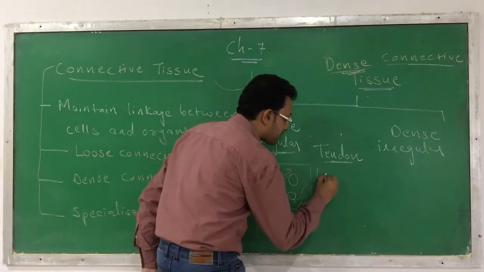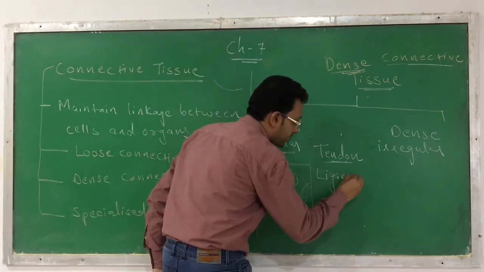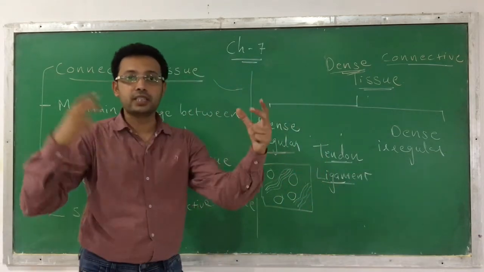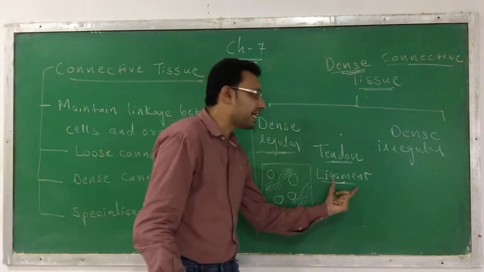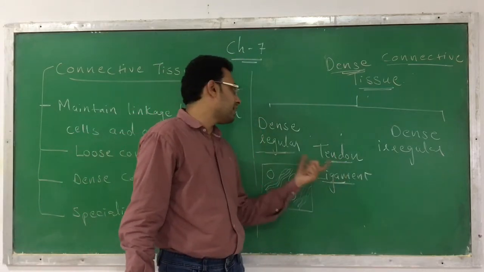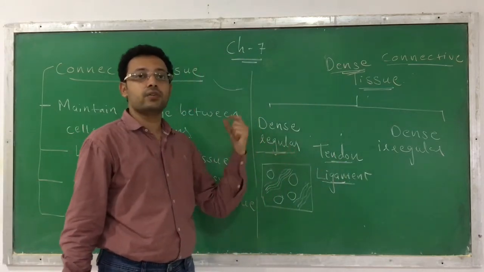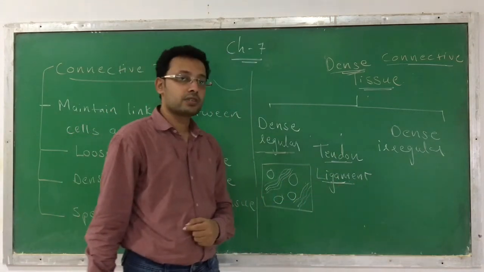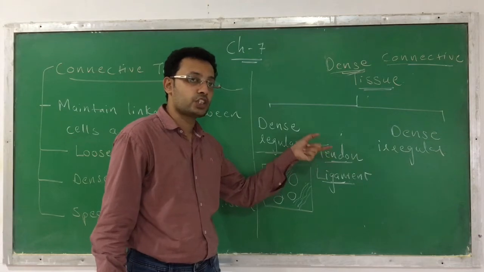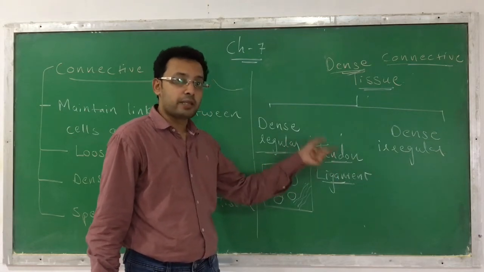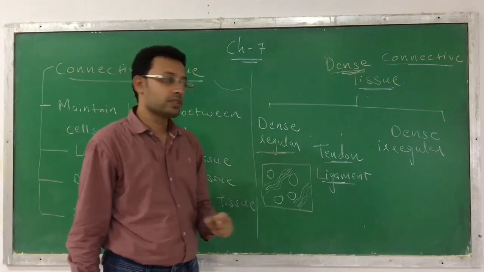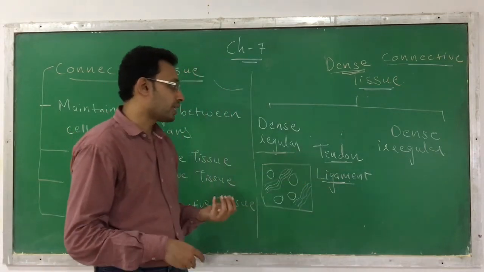Similarly, the ligament. Ligament is a joint or connection between two bones. One bone is connected with another bone with a ligament. So the tendon and the ligament are kinds of dense regular tissue, where a regular arrangement can be found. Tendon, remember, is a joint between muscle and a bone, and the ligament is a connection between two bones. Okay, so this is a kind of dense regular.